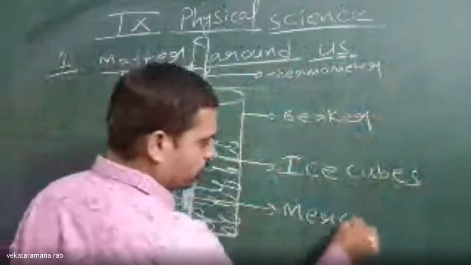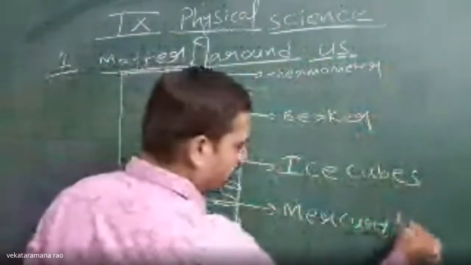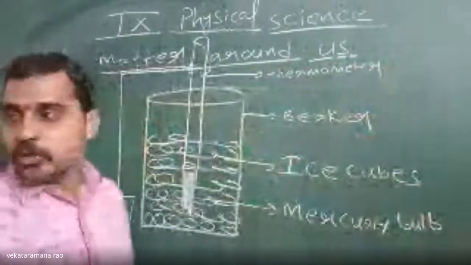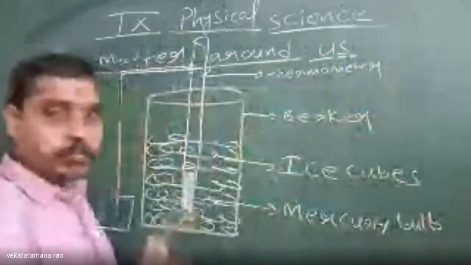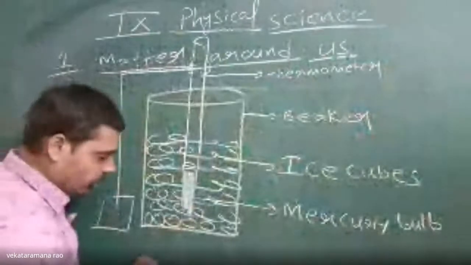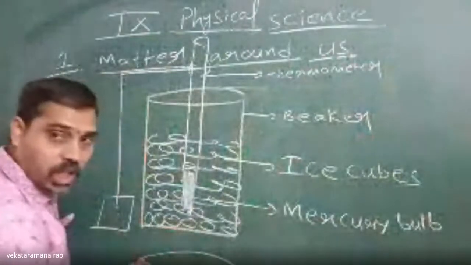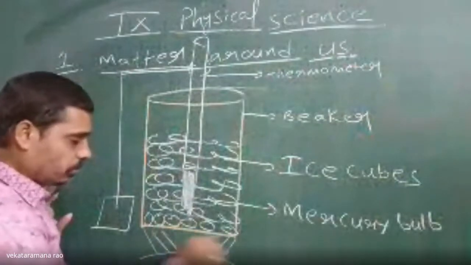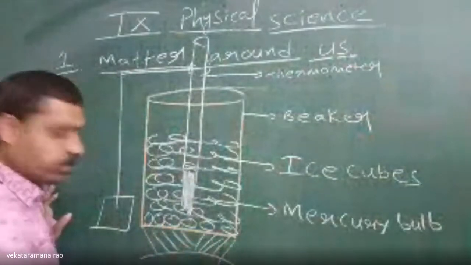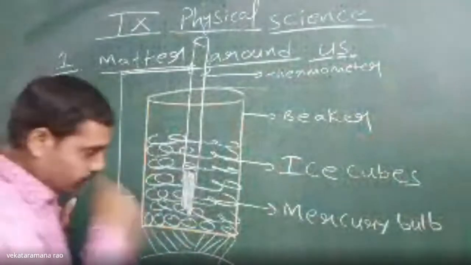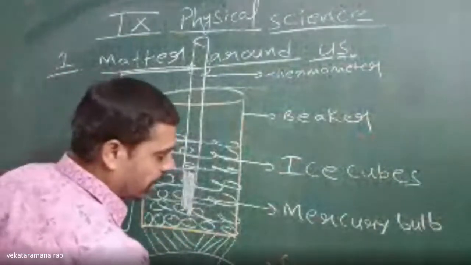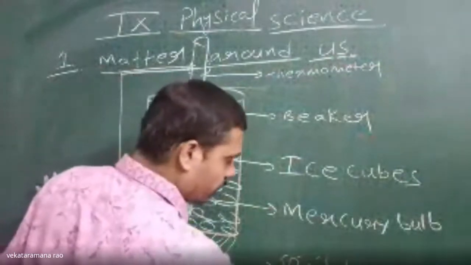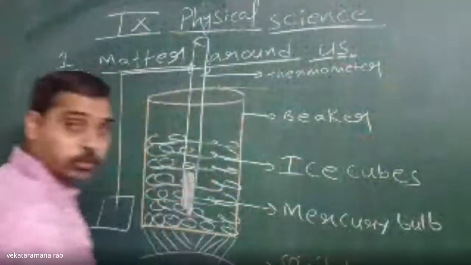The mercury bulb of the thermometer. Now, slowly you have to heat this beaker with the help of a spirit lamp or a Bunsen burner. Let us think of a spirit lamp, which gives a flame by burning spirit.